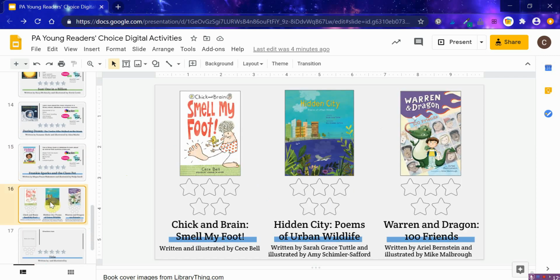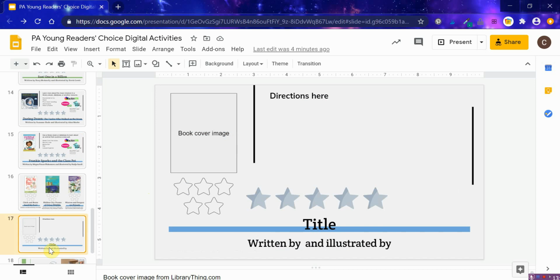The final three books are listed here. Again, these are a bit longer. Certainly you could add activities for these, but if you didn't need to, you could just read them and then have students mark them with stars. All right, and finally, at last, there's a blank slide for you. This is to give you a way to design your own books or add your own books if you'd like. And so also I will be adding on here the designed icons or pictures for Pebble Go Next and some other databases that you may have access to through your district.